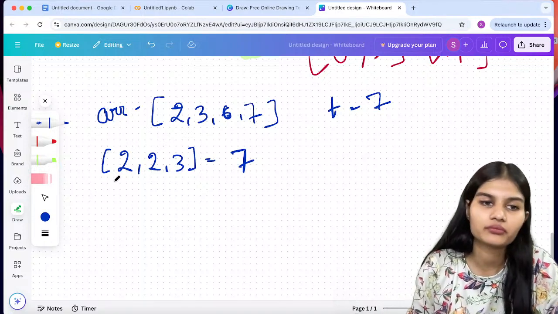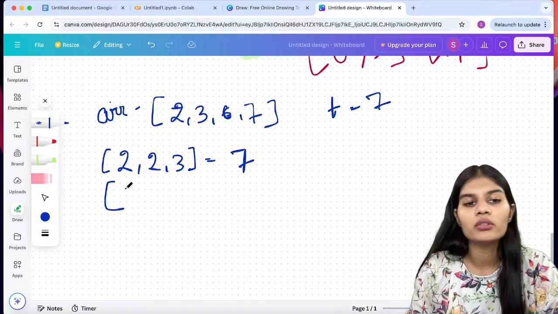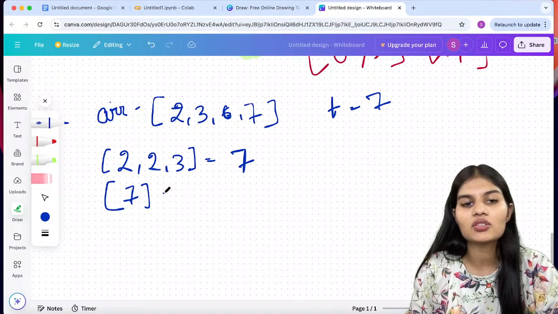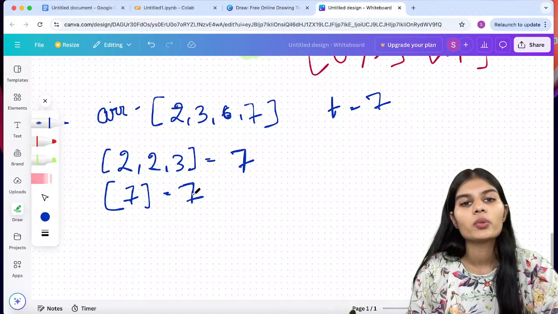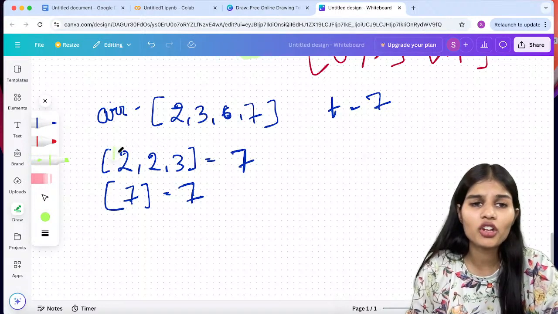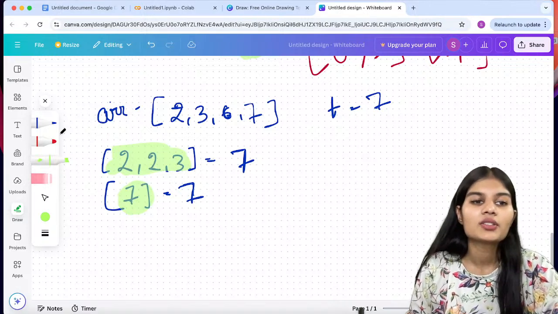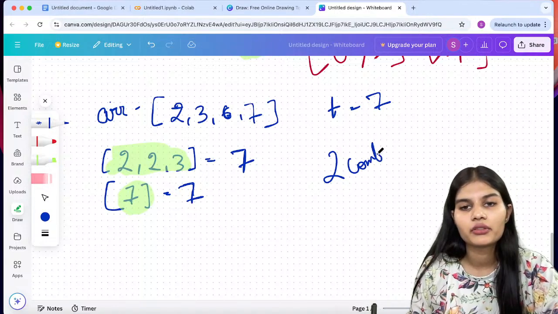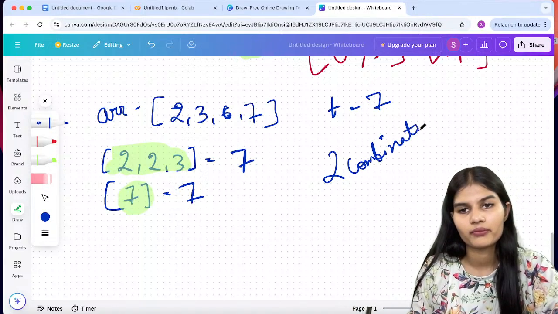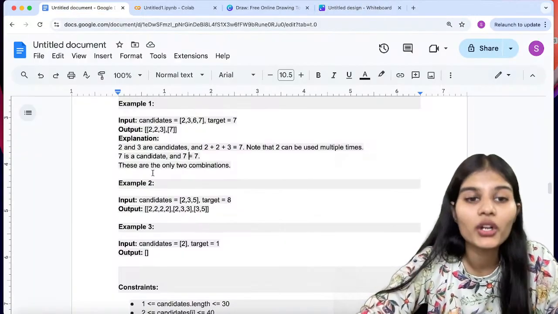Fine, the first thing. Second, if I check, 7 is a lone integer. If I just put 7, that is also equal to my target value. So there are two combinations which will give me the final value as 7. The first combination is 2, 2, 3. The second combination is 7. Fine. So as a result, I have in the final 2 combinations as my result. That's it what you have to do over here.